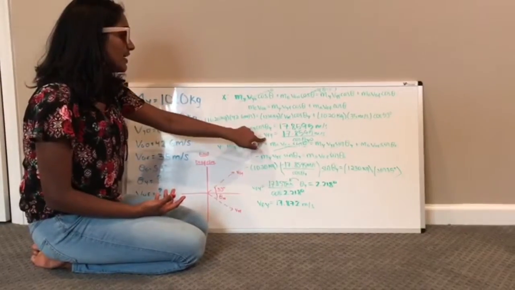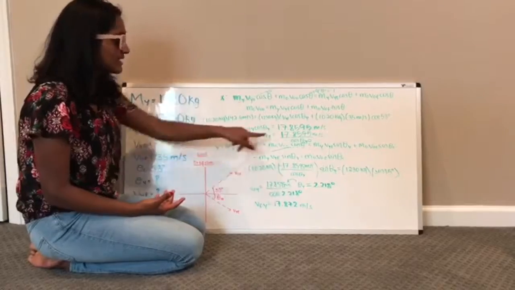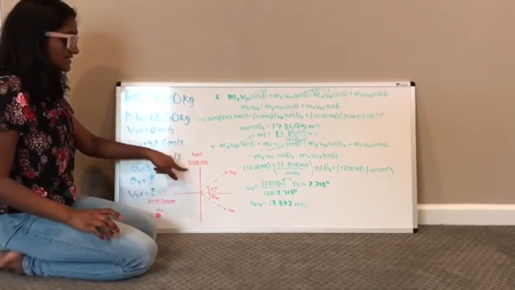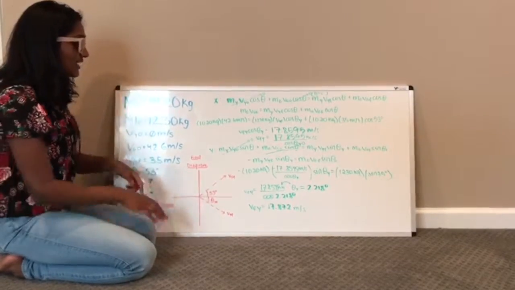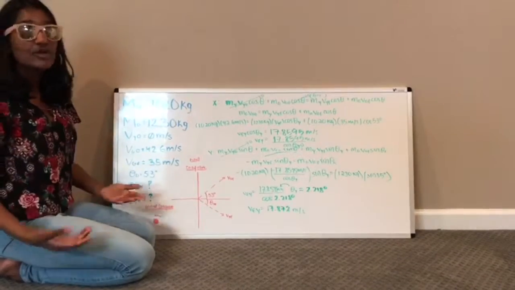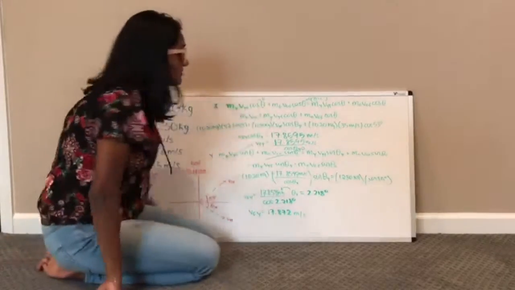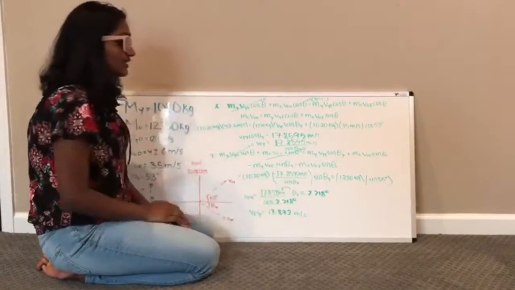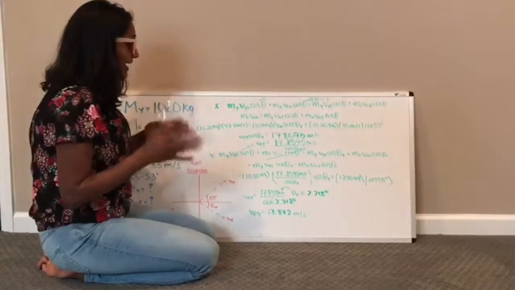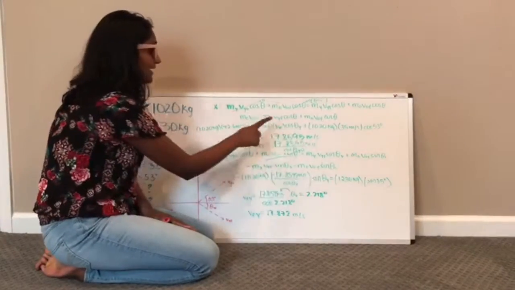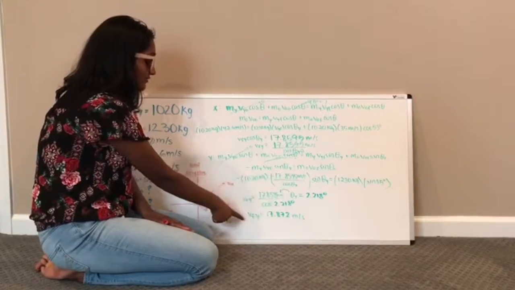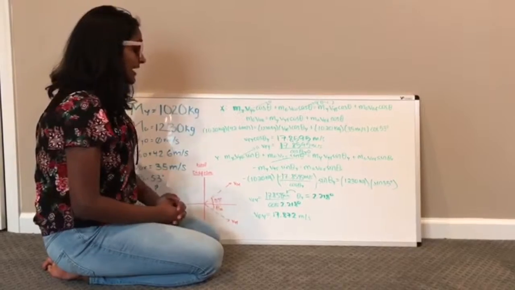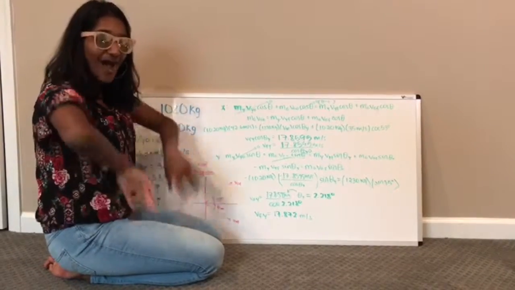Since you already found the final y velocity over here with the x's, you can plug that back in here. But you have to make sure to negate it, because as you can see in the final diagram, the yellow car is moving below the horizontal, meaning it's going down, so its y velocity is negative. Once you plug that all in, you can find the y theta, and you're going to get 2.218. After you find the y theta, you can plug that back into this equation that you found to find the Fy, and the final yellow velocity you get is 17.872.